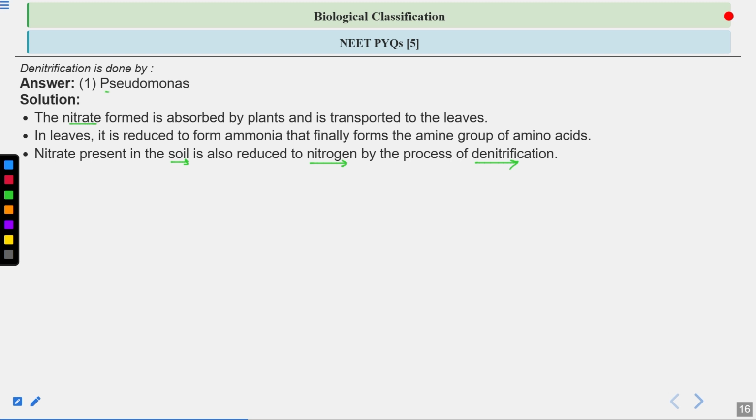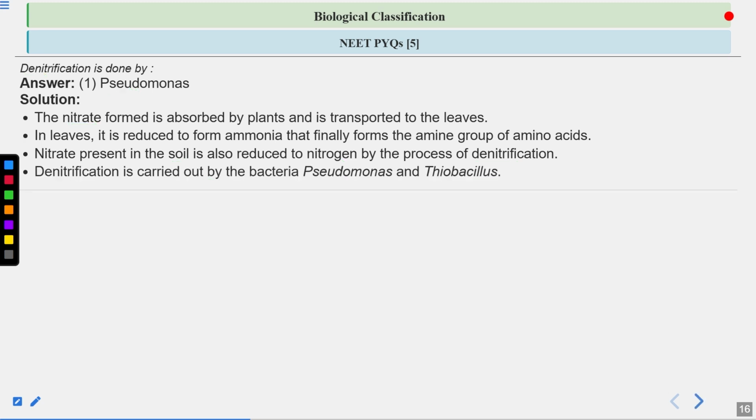And Pseudomonas is involved in denitrification. Other bacteria are also involved in denitrification, such as Thiobacillus. Okay. Denitrification is carried out by bacteria like Pseudomonas and Thiobacillus. At the end of denitrification, again nitrogen gas is formed. Clear?